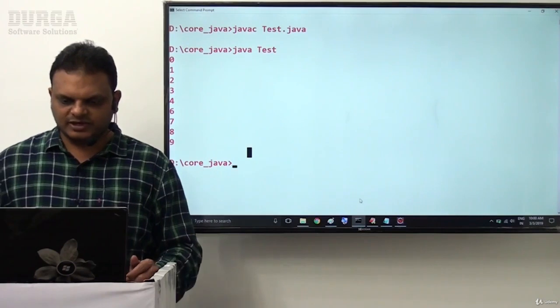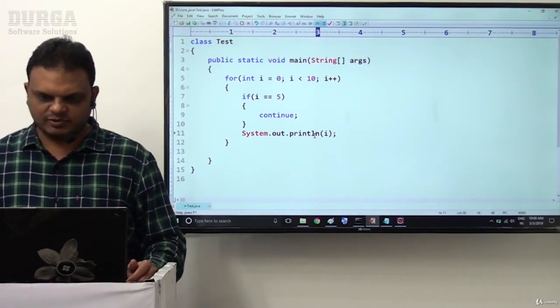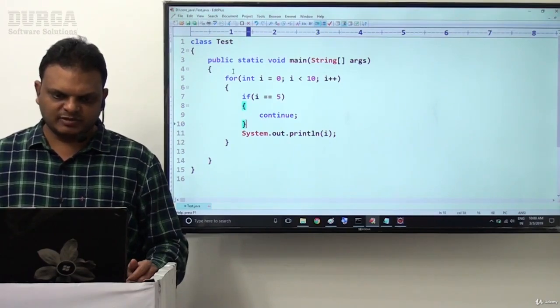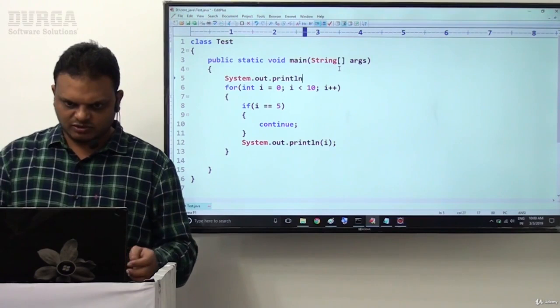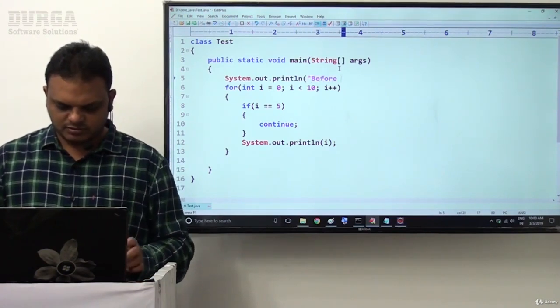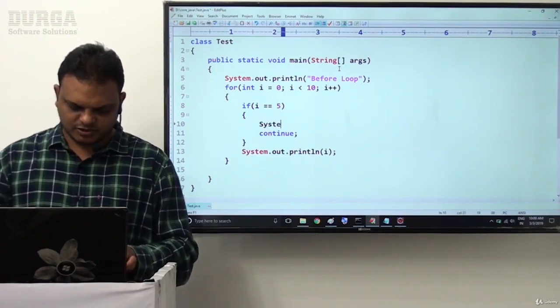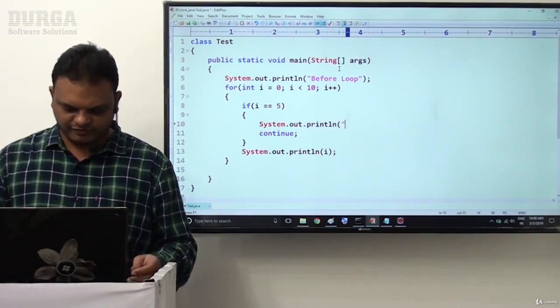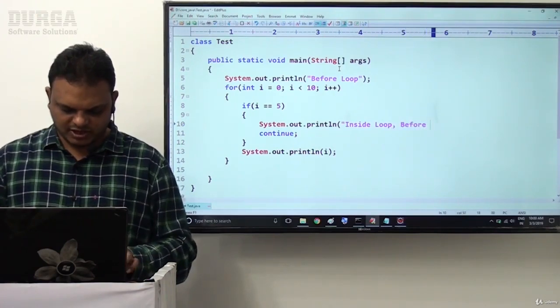And next, another point in the same example. I want to check my flow of execution. System.out.println of before loop, here I provided. Next one, System.out.println of inside loop but before continue statement.